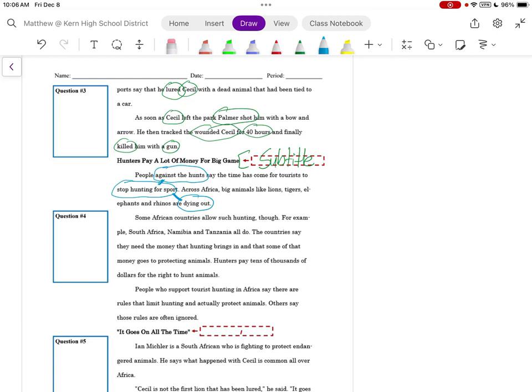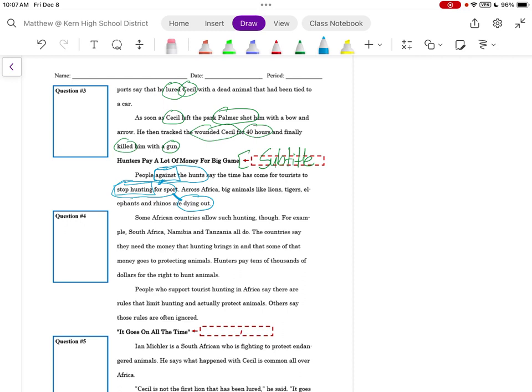We have people against hunting that say hunting should stop. So on one position, they have an opinion, they don't like it. So because they have an opinion, they want people to stop. If we have opinions about things, we often have actions. And they have a reason that they are against hunting and they want it to stop. And that reason is animals are dying out.